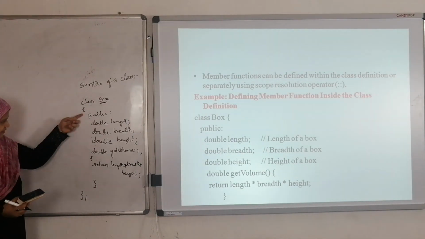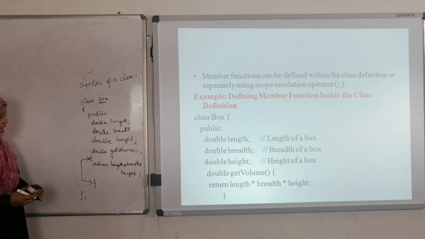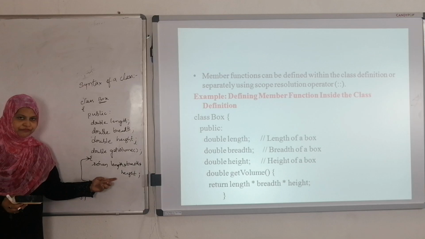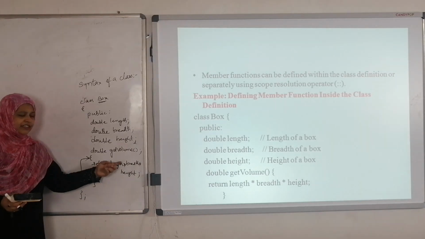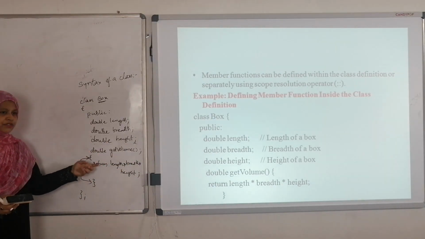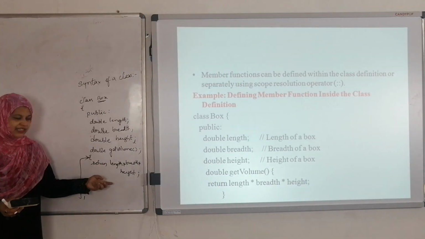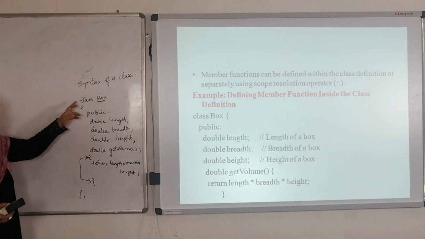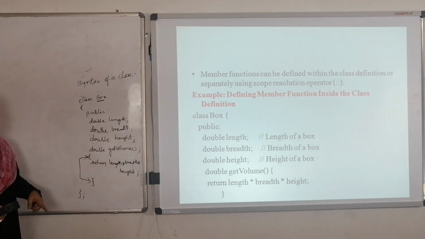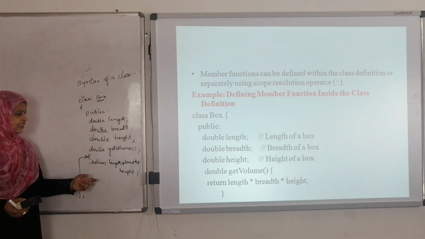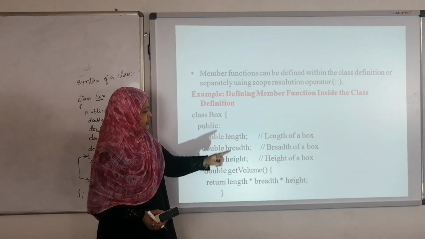Put the semicolon. Here, within the class definition, I am defining the getVolume function. How do we find the volume of the box? The volume of the box is defined by length into breadth into height. So within the Box class itself I am defining the volume of a box, right? The first way is defining the member function within the class. The second way is defining the member function outside the class by using the scope resolution operator.